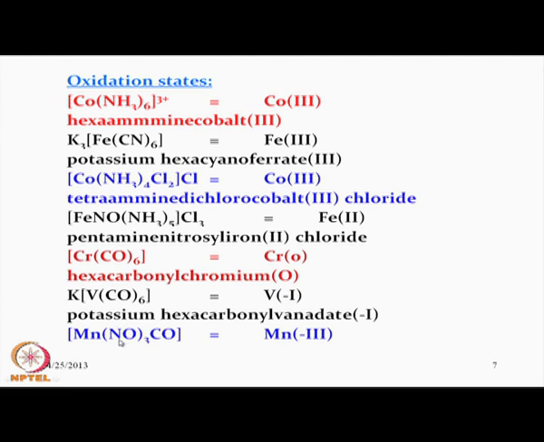Then the last example of this series is nitrosyl in larger number; here nitrosyl was present with 1 number. When 3 nitrosyl are present along with 1 carbonyl, we get the corresponding compound, and manganese is present in the −3 oxidation state, which is trinitrosyl carbonyl manganese(−3). So, the manganese is getting some electrons, which is the back bonding from the carbon monoxide and the nitrosyl, because all these nitrosyls are NO+. So, that electron density is basically dumped over the manganese. Manganese is accommodating more electrons, so it is present in the −3 oxidation state, that means 3 extra electrons are transferred to the manganese site.